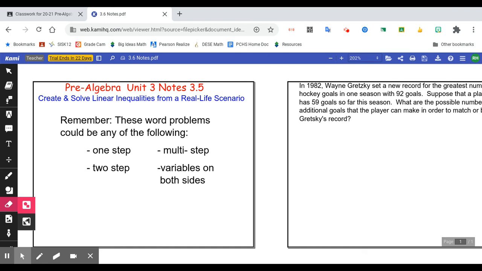Okay, so we're going to finish up our unit with 3.5, which is over word problems, okay? I put a little reminder on here that word problems can be any of the following: one-step, two-step, multi-step, variables on both sides, and you have to look for all of these to be inequalities, which means there's not going to be an equal sign. So we're thinking about those keywords that tell us which way the symbol has to go, and then we'll solve and make sure that our answer makes sense for what the problem is asking.